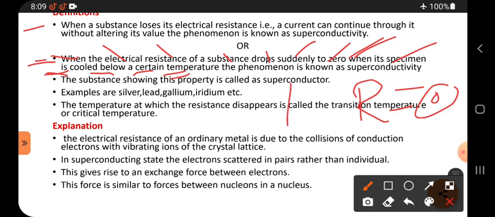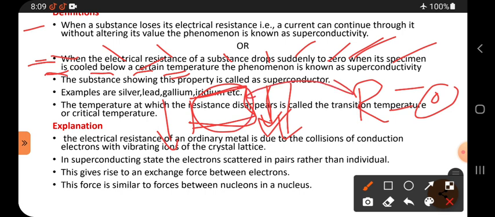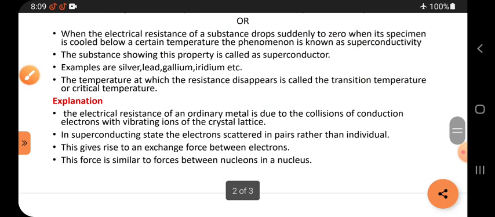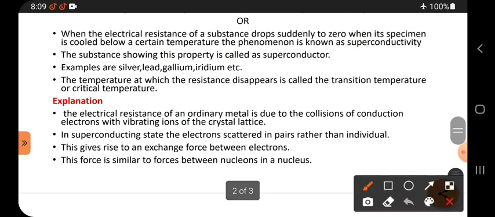Suppose it is a normal conductor and I keep it at a lower temperature, decreasing its temperature slowly. Then at a particular temperature its resistance becomes completely zero, and current can flow through it forever or continuously. This phenomenon is known as superconductivity.